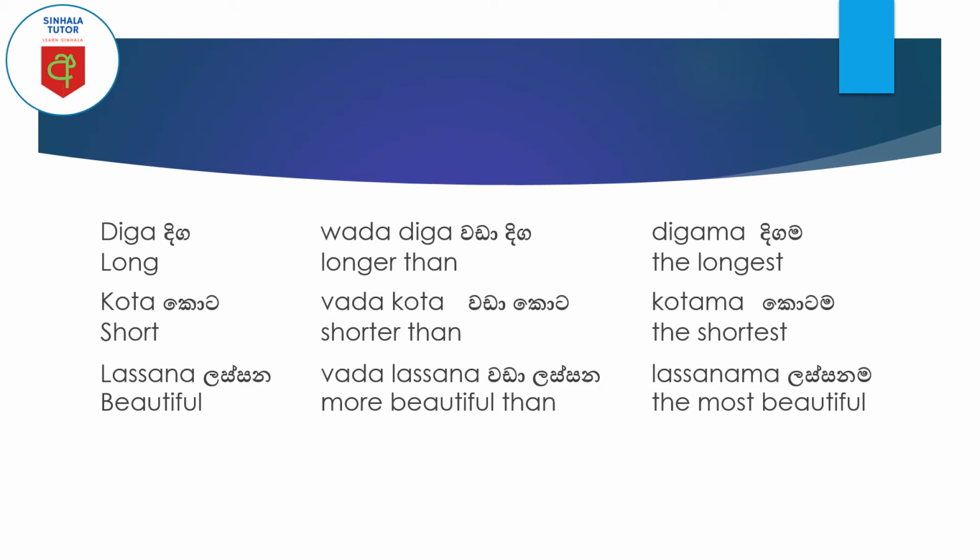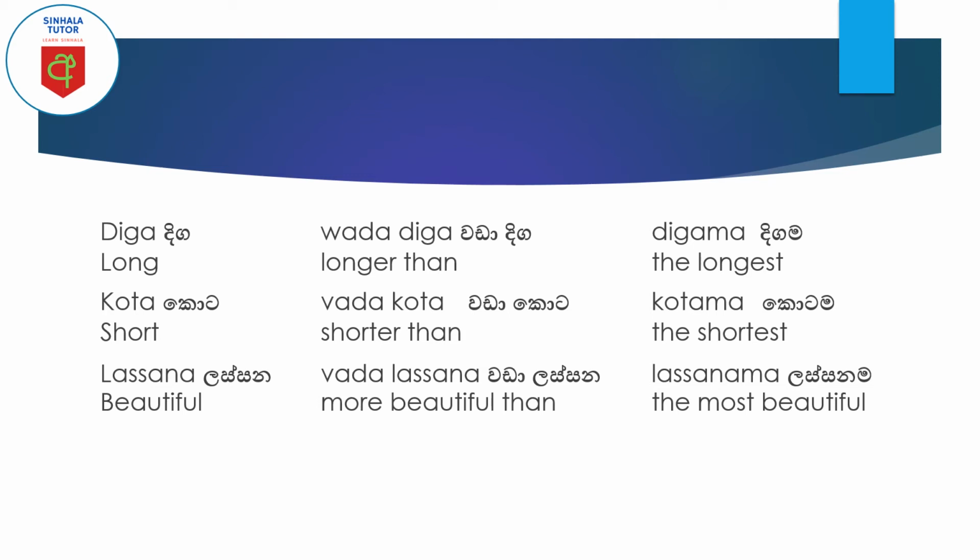Now you can understand that in English you use the word the for the superlative form when you say longest, shortest. In Sinhala, we use digama. Ma is coming to the word digger, that adjective.